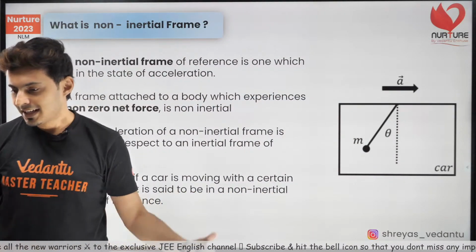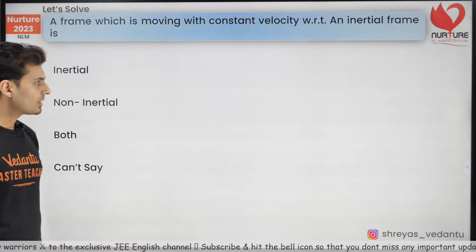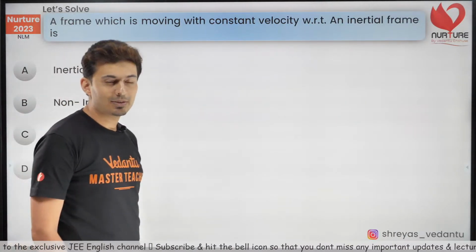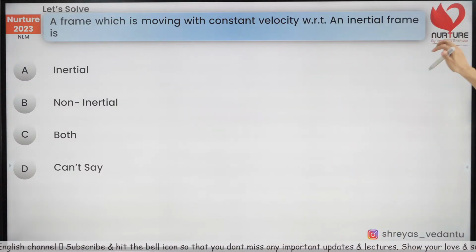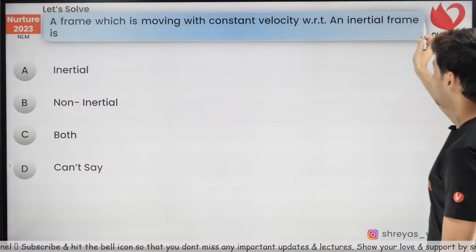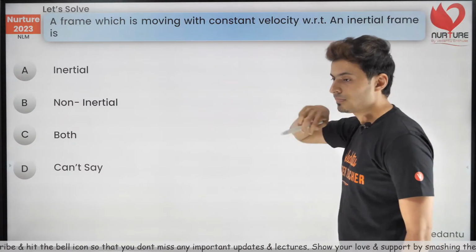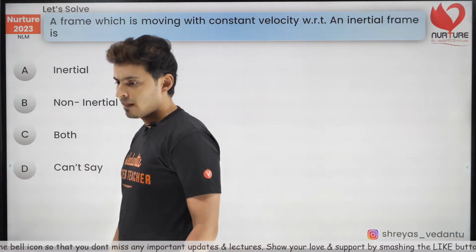Okay, great. Can we go ahead? Can we do some question? Let's see whether you can solve this question. And here it comes on your screen. A frame which is moving with constant velocity with respect to an inertial frame is, come on.